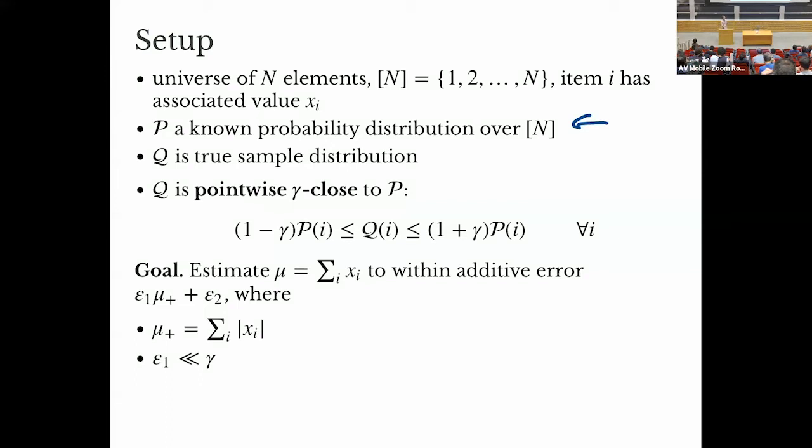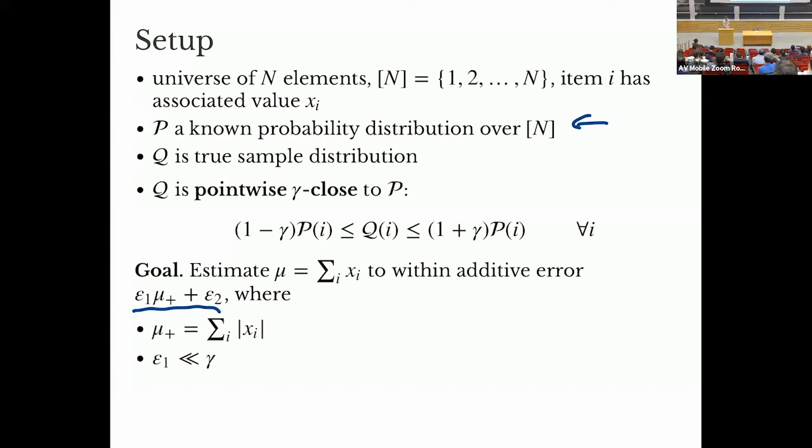We assume that q is pointwise gamma-close to p in the following strong sense: every element is sampled with approximately p of i, up to this factor of 1 plus or minus gamma. And our goal is to estimate the sum to within additive error. I just have two error parameters here because, well, we'll see that they come from different places.